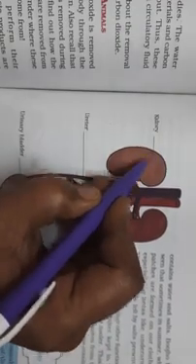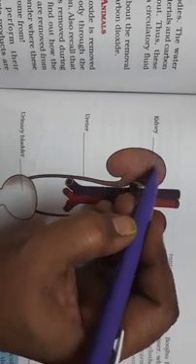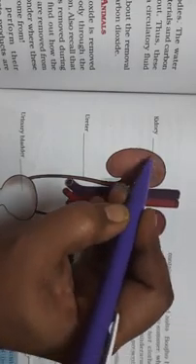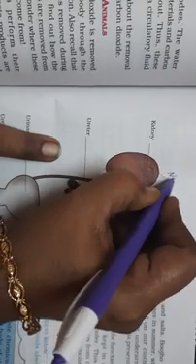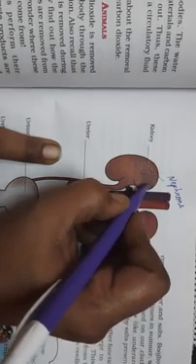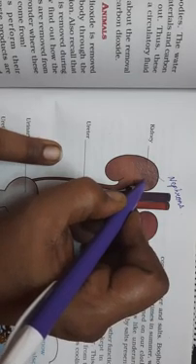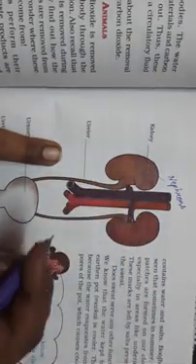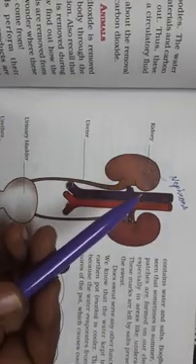Mesh means in Hindi you call it jali. Just like this, you can see it has a mesh-like substance, and that is called nephrons. It is not given here in the book, but it is called nephrons. Nephrons are the ones responsible for filtering all the waste. Just like you must have seen a strainer, isn't it? A channi. What does a channi do? You can strain the tea.